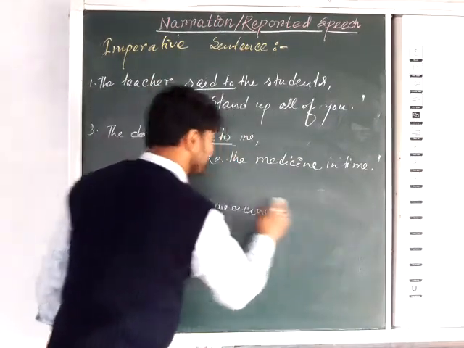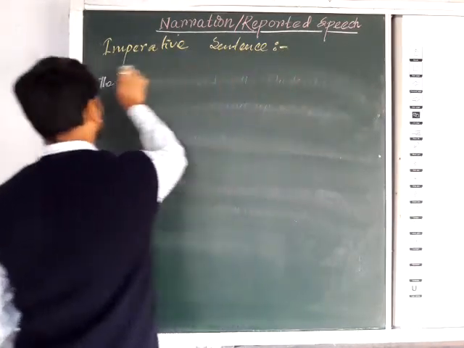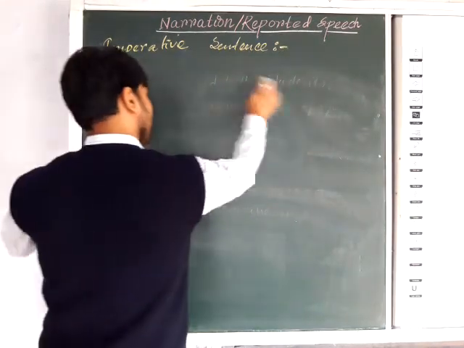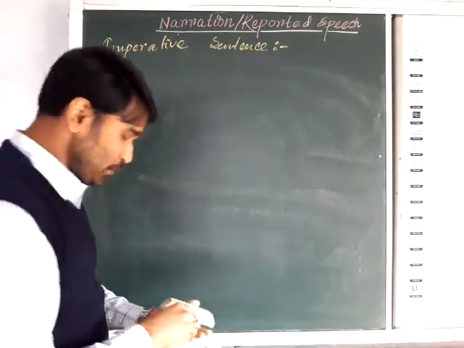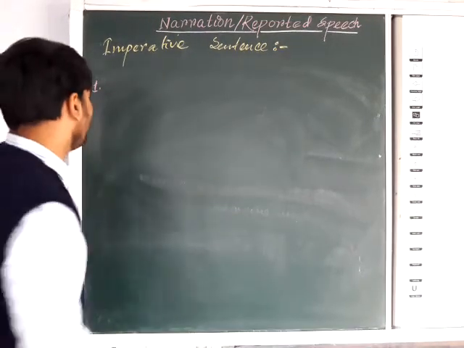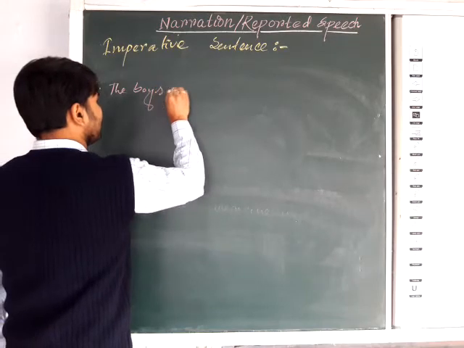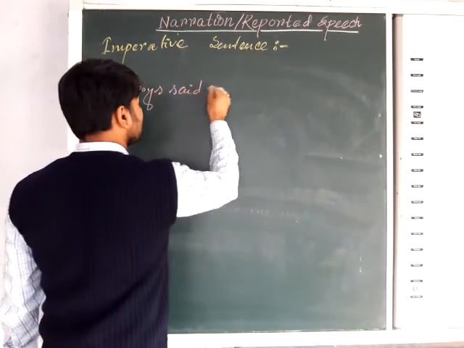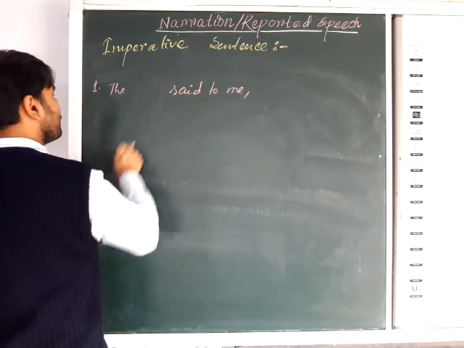Some other examples are also there for imperative sentences. I am writing here, just a minute. Suppose that kind of example you may get, number 1: the boys said to me, "...". For "boys" I am writing "friends".